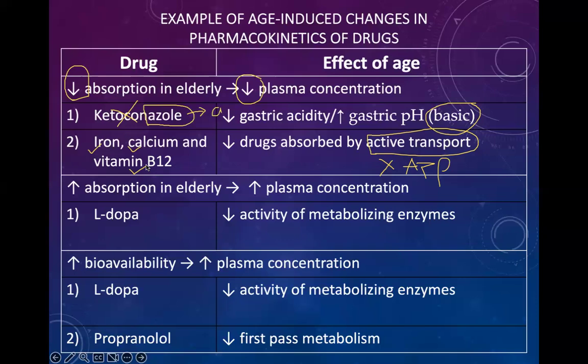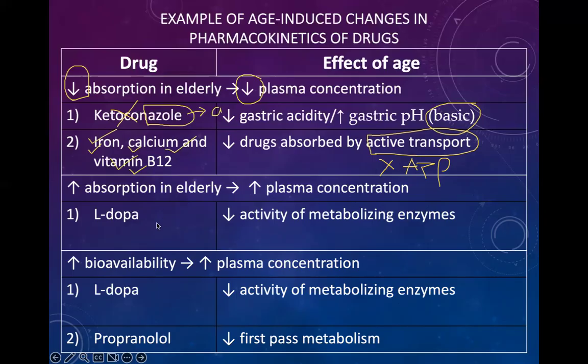So which transport in the elderly is affected? Active, not passive, because active transport needs the energy ATP, and ATP production in the elderly gets decreased. That's why the elder person has deficiency of iron, anemia, vitamin B12, anemia, calcium, osteoporosis. These are the issues.